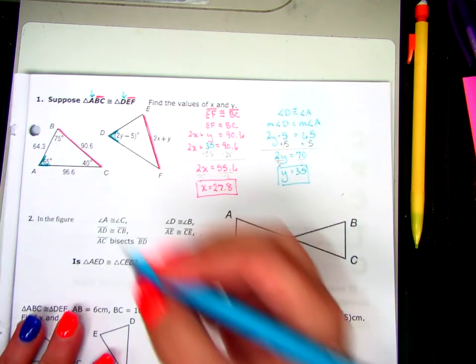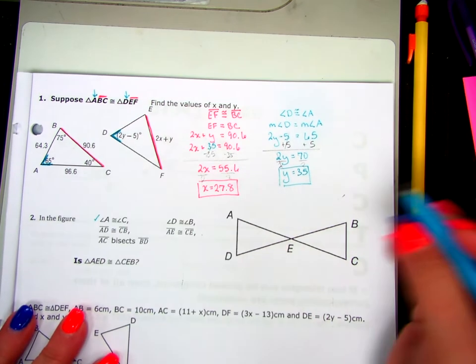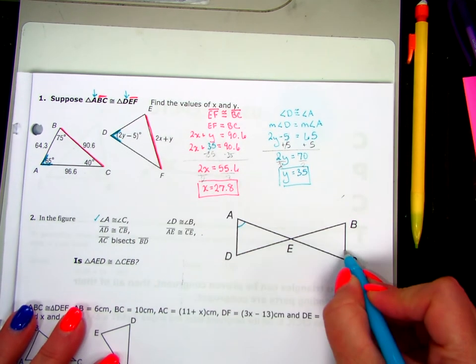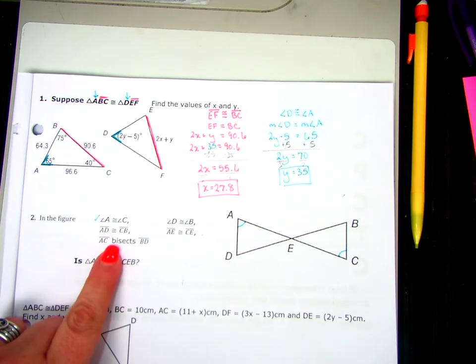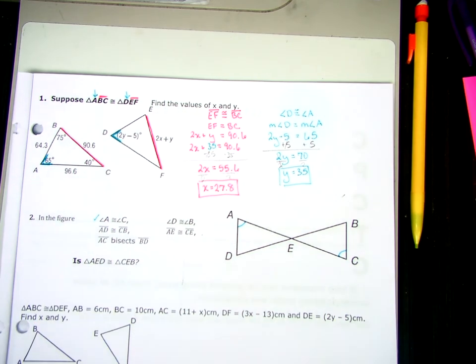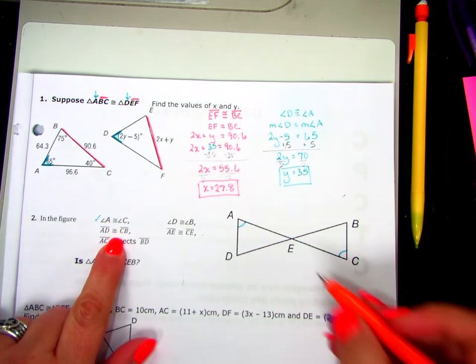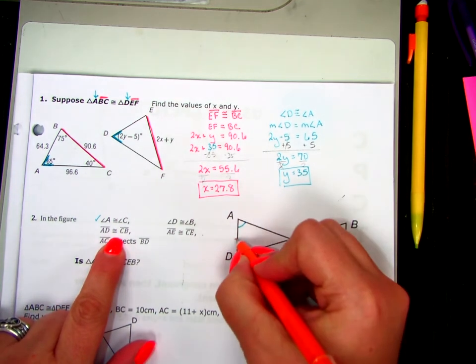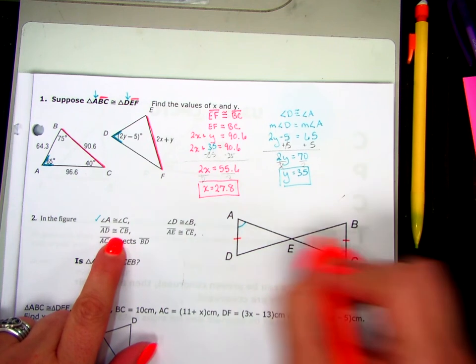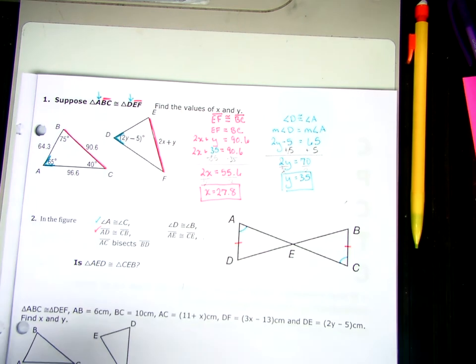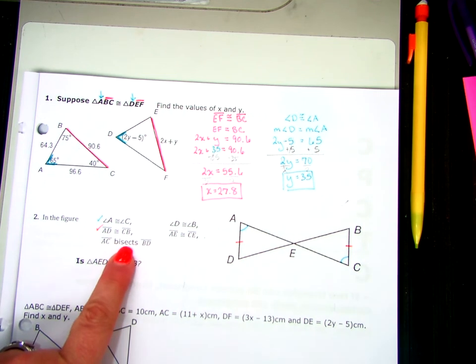Yeah, let's mark it up with all the information. Angle A is congruent to angle C. Arc mark, arc mark. Then, segment AD is congruent to segment BC. AD is congruent to CB. Check. What is the definition of bisect?